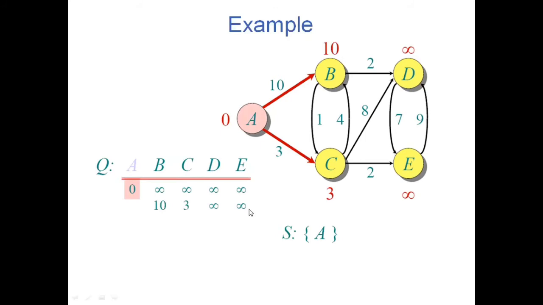Now in this row, I should find out which is the minimum distance. Which is the minimum distance? A to C, this is C, correct? A to C, one edge is present with weight 3. In this corresponding row, I am checking which is the minimum one. In this row, you can see which is the minimum one. C is the minimum one. So A to C, you are having a minimum distance.